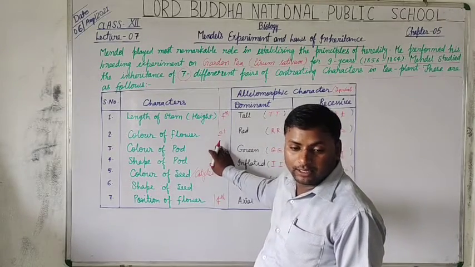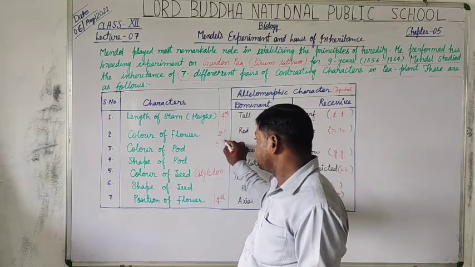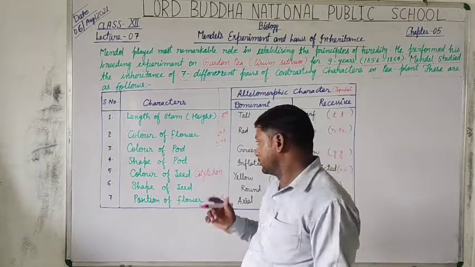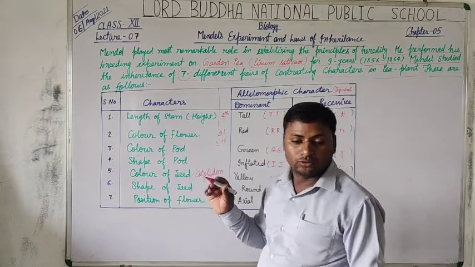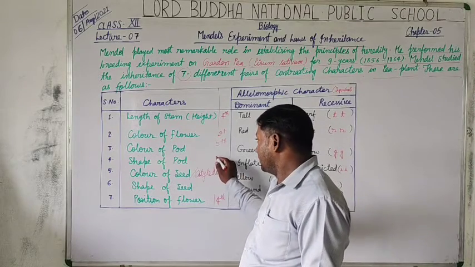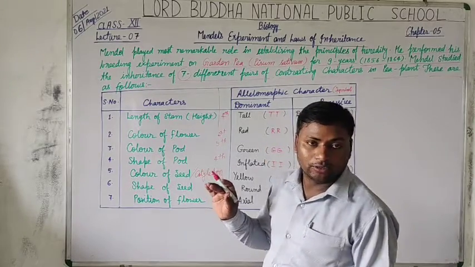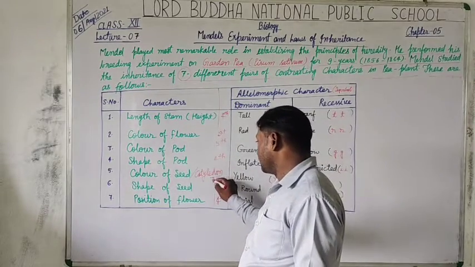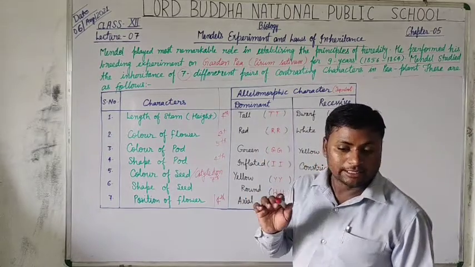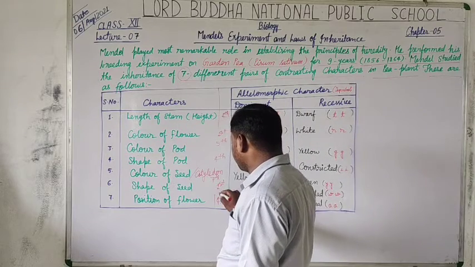And the color of pod lies at 5th. It is not asked in any examination, but you should have knowledge about them, so here I am going to explain. Shape of pod lies at the 4th chromosome. Color of seed or cotyledon lies at the 7th pair of chromosomes, and the shape of seed lies at the 1st pair of chromosomes.